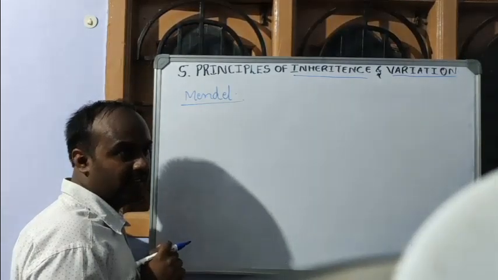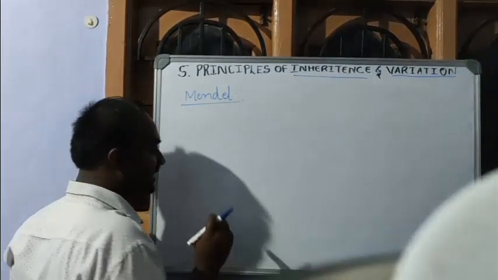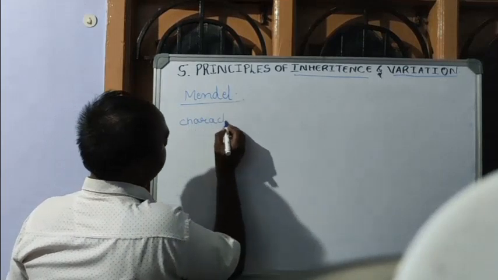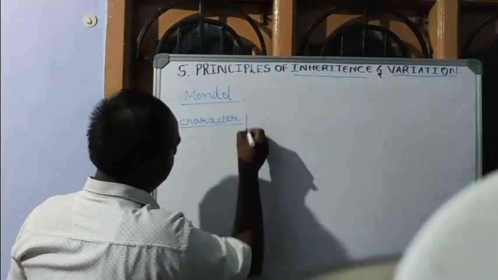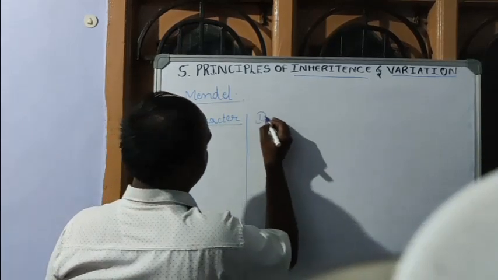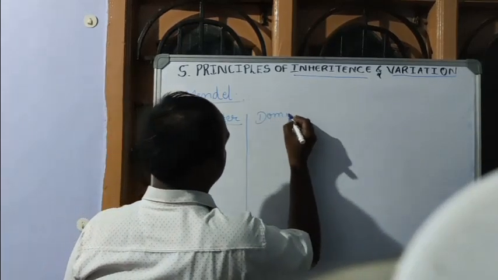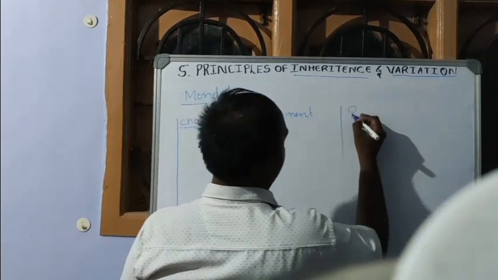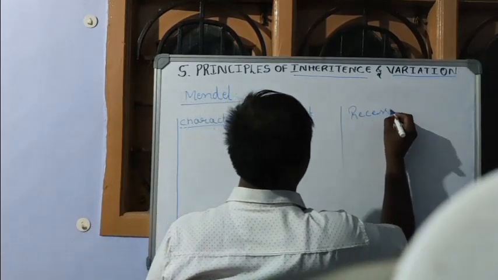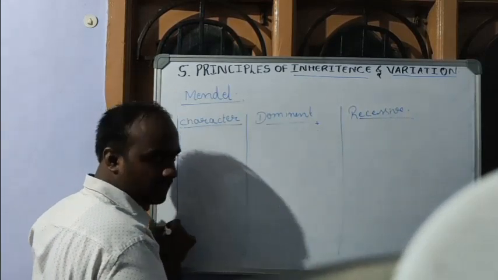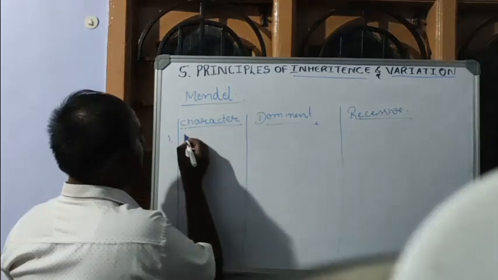Each character has alternate forms, and here each character has 2 types. One is dominant and another one is recessive.